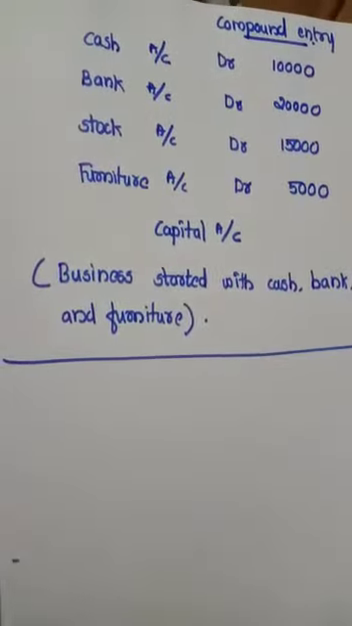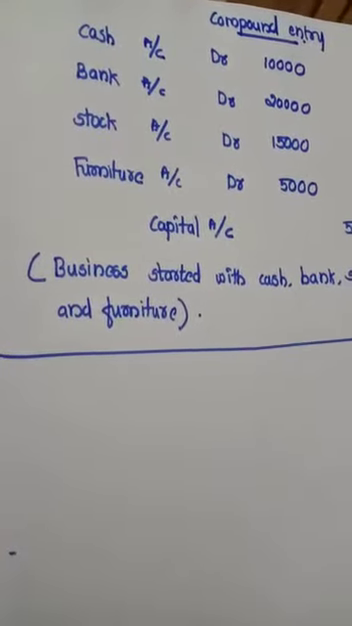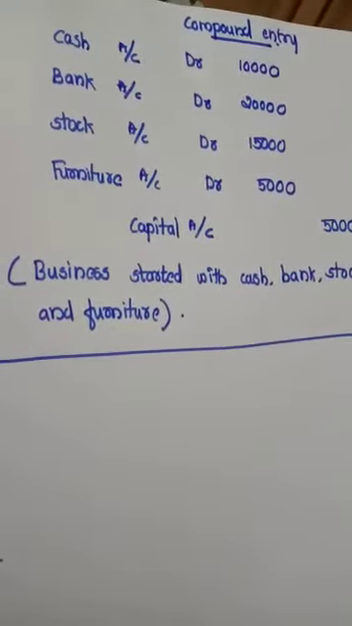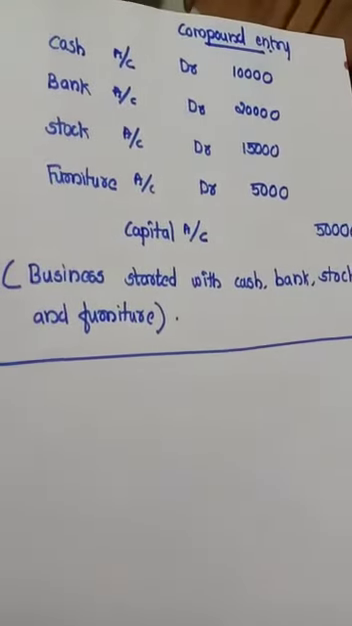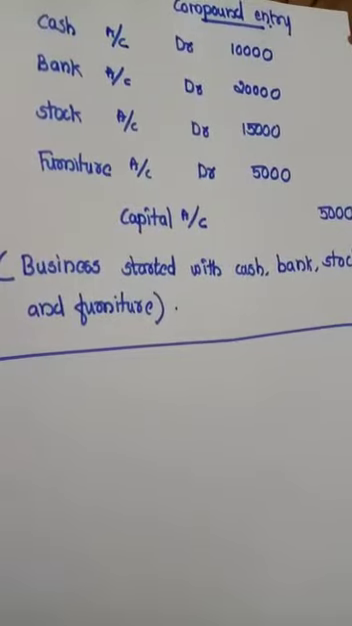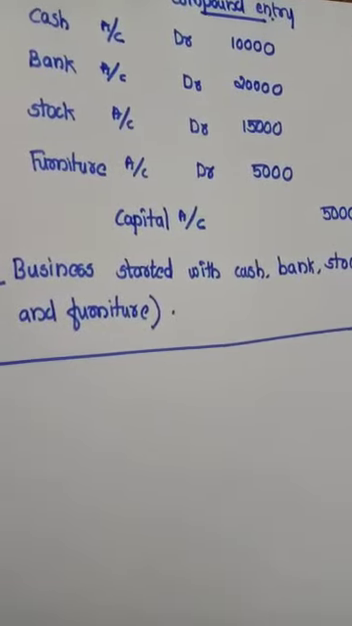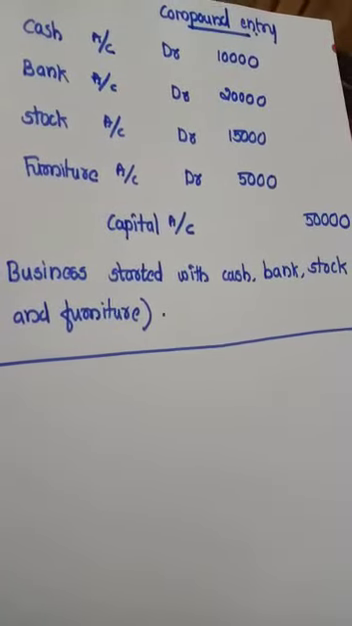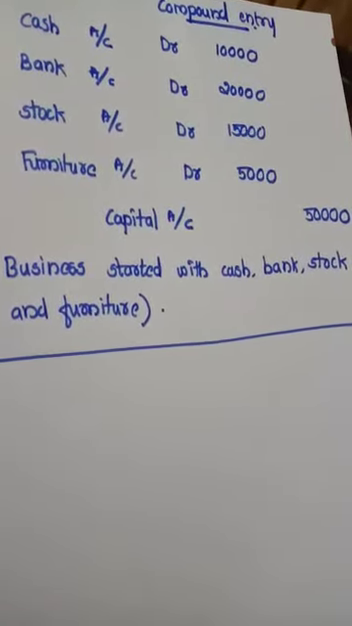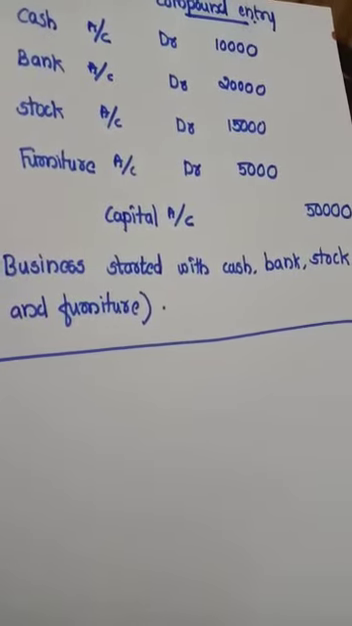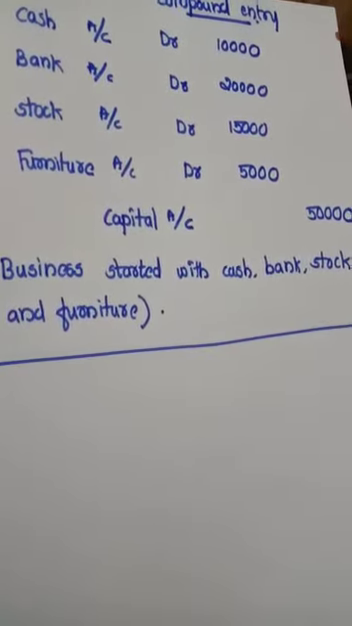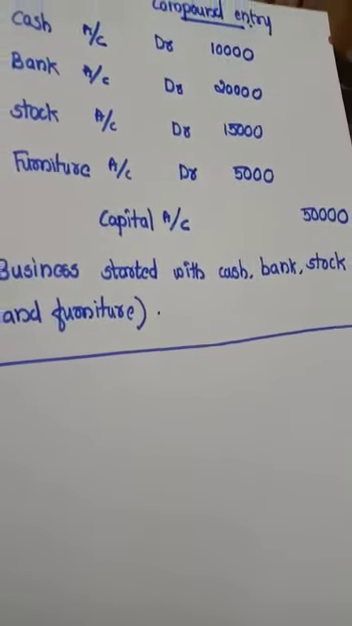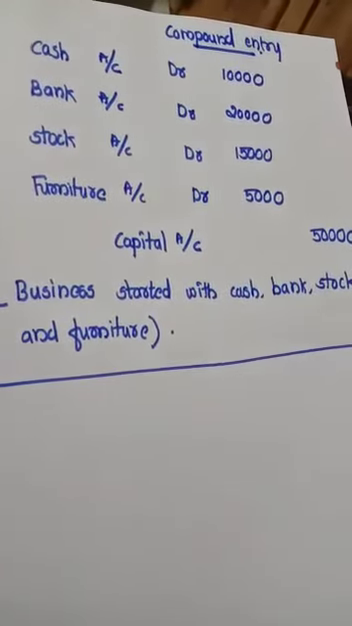Thus, we can say what a compound entry is. Compound entries are those entries passed on a particular date with more than one debit or more than one credit, or with both, when a number of transactions relating to one particular account of similar nature take place on the same day. It helps to save space and time.